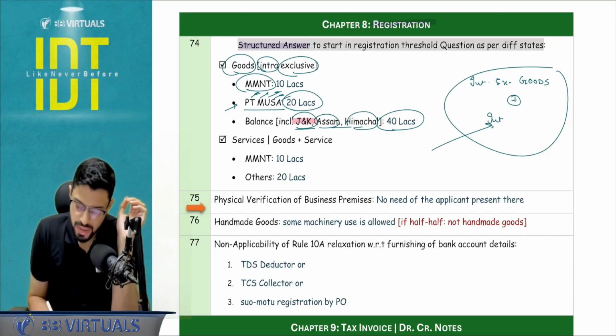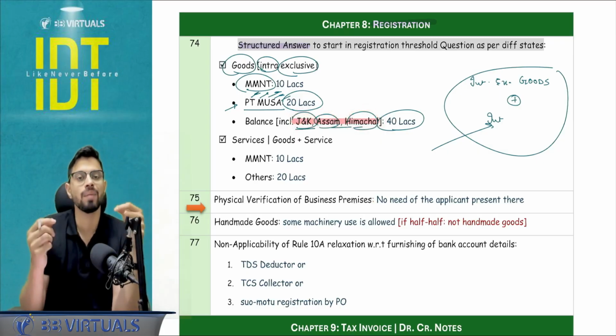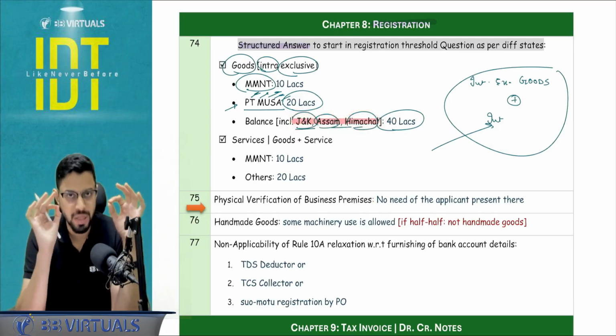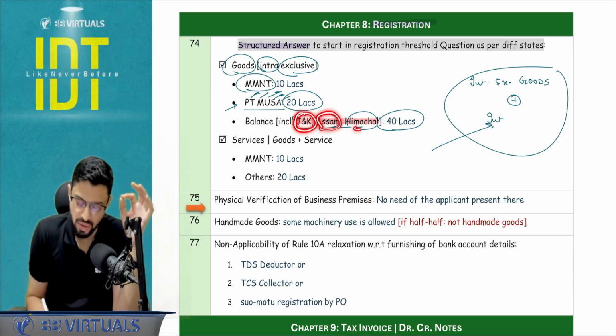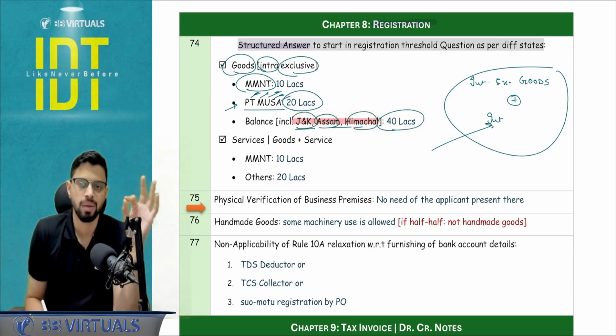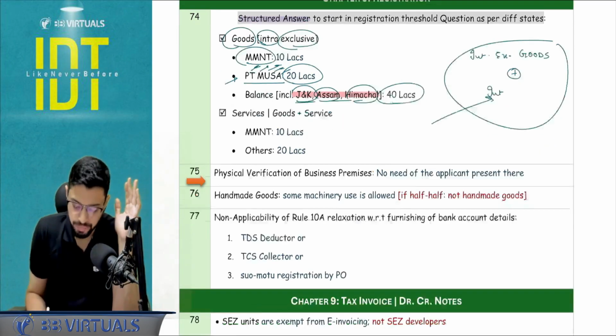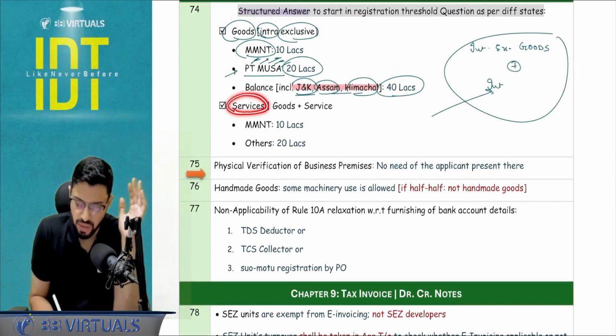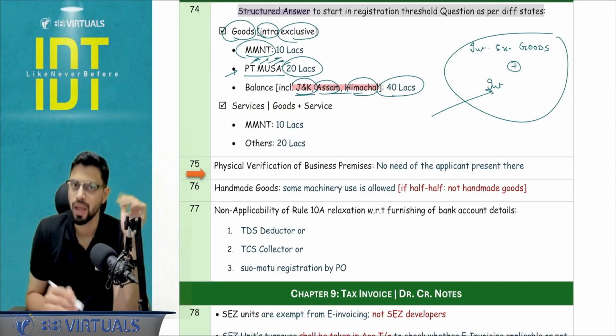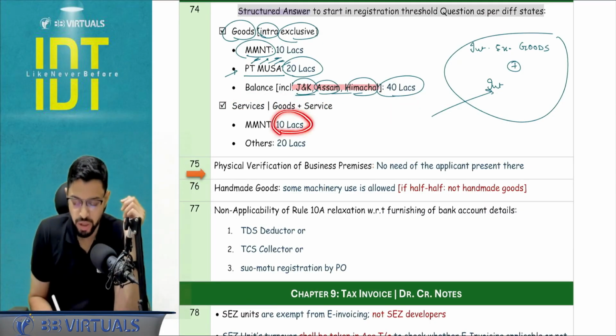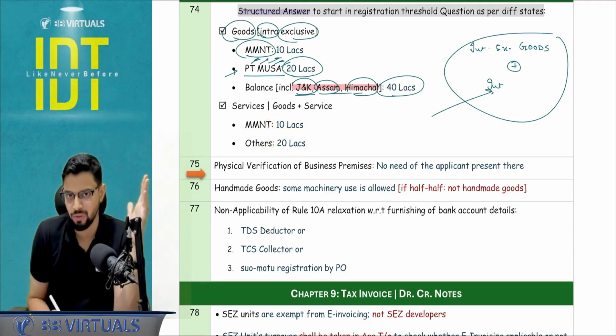Sir, why did you write these 3 states specifically? Because if you see these 3 states, they might come up as special category states. But just to reiterate, even if these 3 states are involved, they give us the 40 lakh limit for the purpose of the registration threshold, right? If I'm making the supply of services or goods plus services, other than this particular interest income, then in that case you have only 2 registration thresholds, that is MMNT and others, 10 lakh versus 20 lakh, no 40 lakh involvement here.